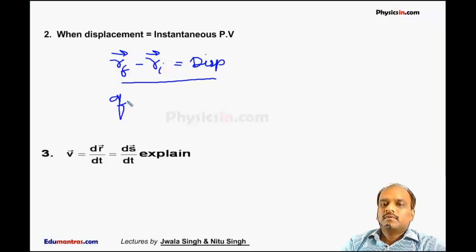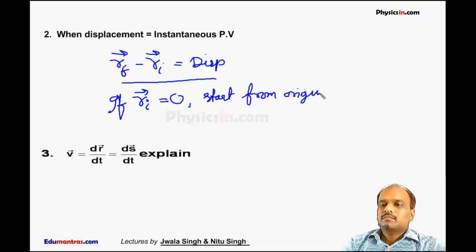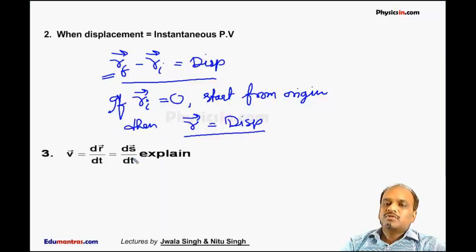If Ri is equal to 0, that is, if the initial position vector of the particle is 0, it means it starts from origin. If the motion starts from origin, then the displacement is equal to the position vector at that instant. Then R is equal to displacement. Otherwise, the position vector and displacement mean two different things.